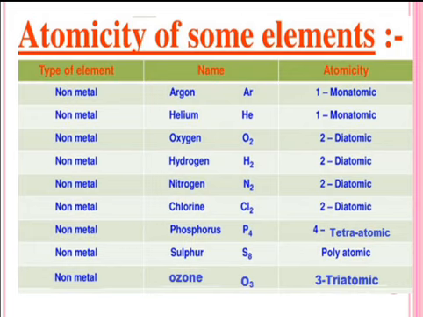Sulfur with molecular formula S8. Again it is a non-metal and its atomicity is 8. It is polyatomic molecule of an element. Ozone, its molecular formula is O3. Again it is a non-metal and its atomicity is 3. It is an example of triatomic molecule of element.